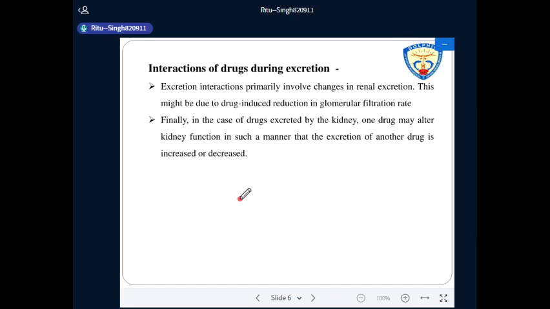For example, when two drugs are given together and both are excreted by the same process, one will inhibit excretion of the other drug, and the concentration of the other drug in the body will increase, leading to increased effect or even toxicity. So drug excretion is also affected by drug interaction.